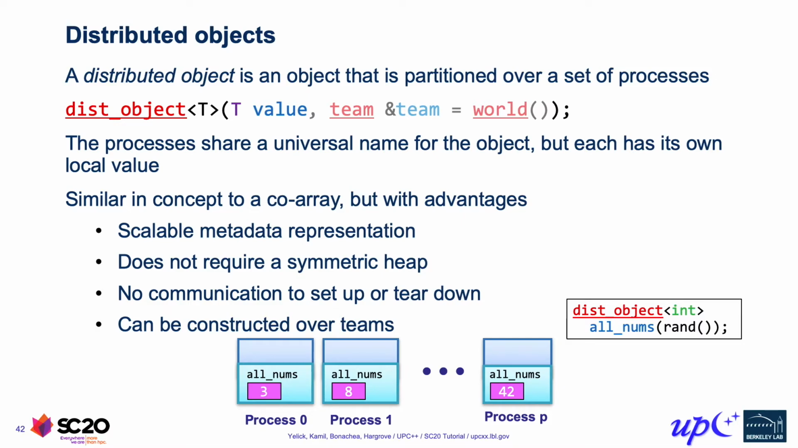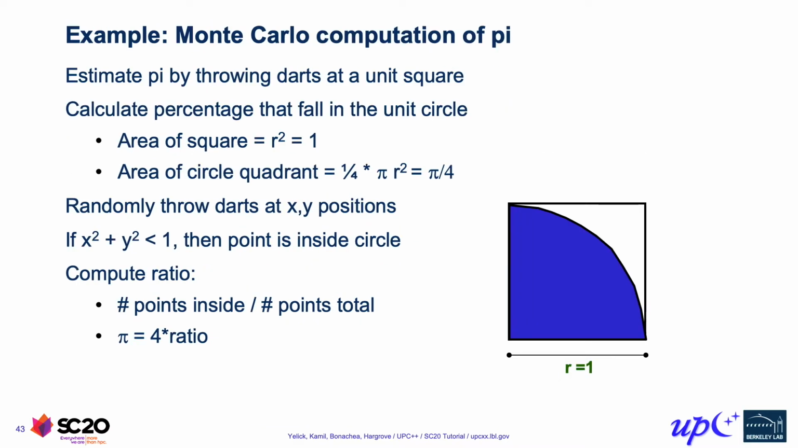Before we look at how to use distributed object to share the grid pointers inside the Jacobi example, let's take a look at a simpler example, that of a Monte Carlo computation of pi. The idea is that you randomly throw darts inside of the unit square and see how many of those land inside of the quadrant of the unit circle. And that ratio geometrically is pi over 4. So by doing this many times, we can get an estimation of the value of pi.